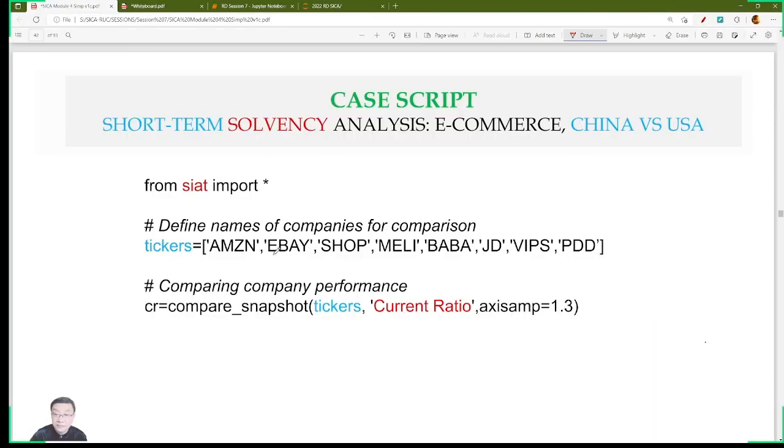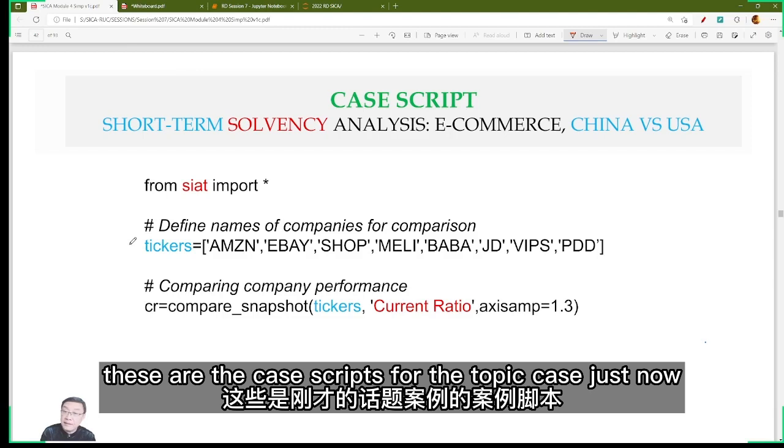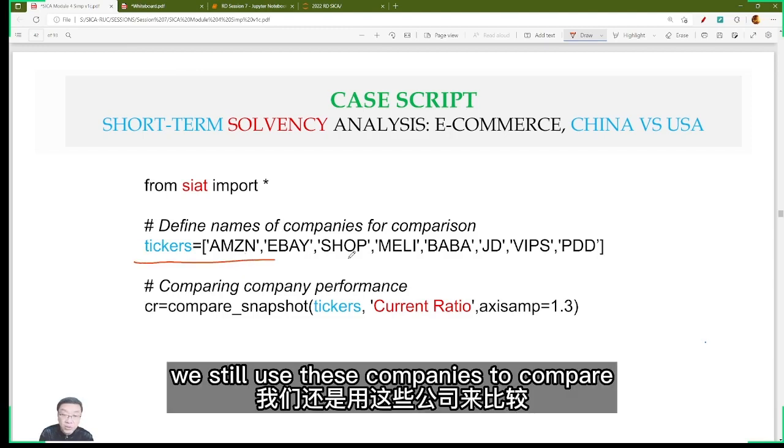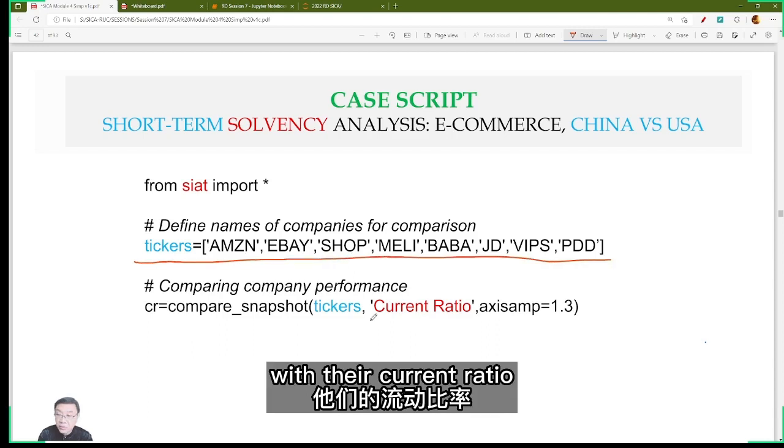Now, these are the case scripts for the topic case just now. We still use these companies to compare their current ratios.